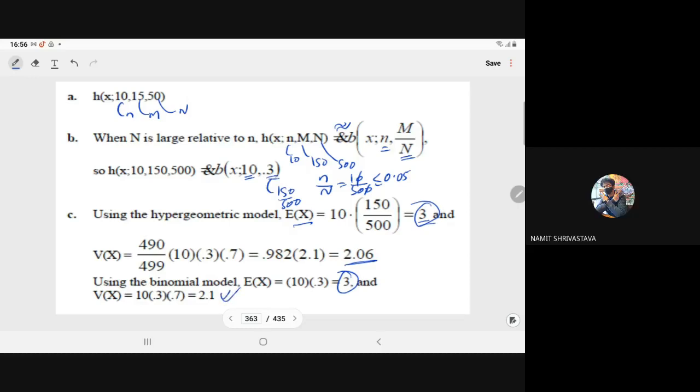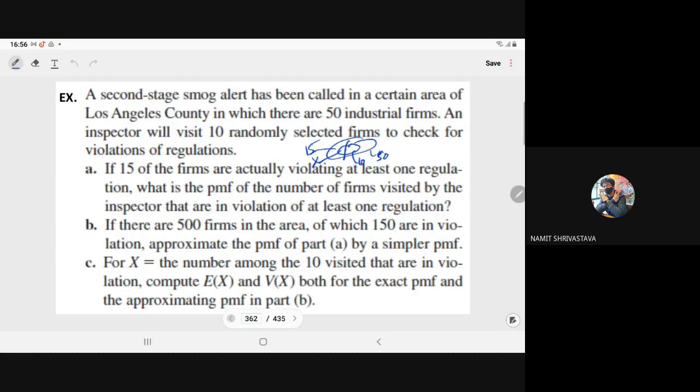If the question does not mention which model you need to use, and you just need to calculate the variance, we can use any of them, right? In this question they have already written to approximate the PMF. I'm just saying for part C, for example, we calculated both. They have written to find it for the exact and for the approximate. Okay, got it.